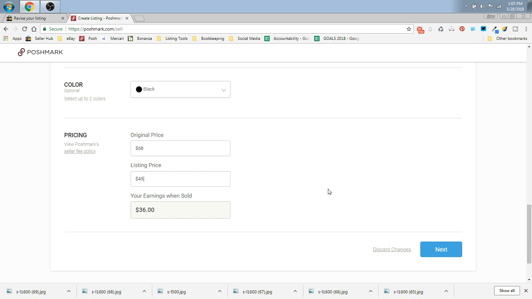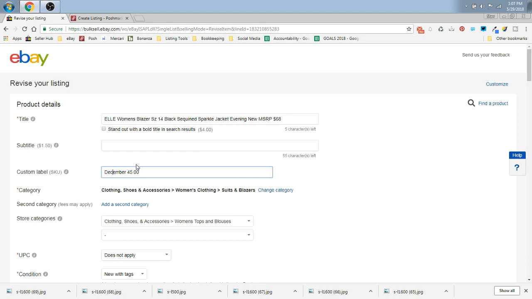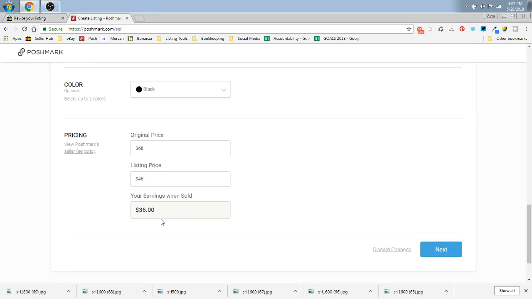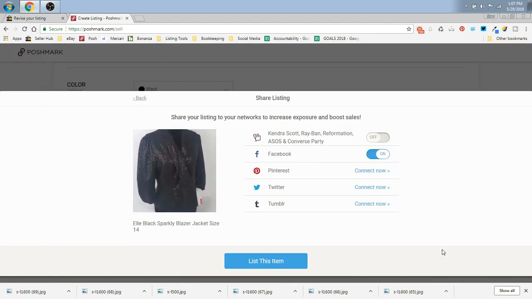But because you often can get more money for an item on Posh than you can on eBay, I don't really subtract the shipping from this price. So I just put what I originally wanted, even though it was free shipping on eBay here. And they can offer me a best offer if they want, or hopefully it'll sell for more if it sells on Posh. Then you click next.